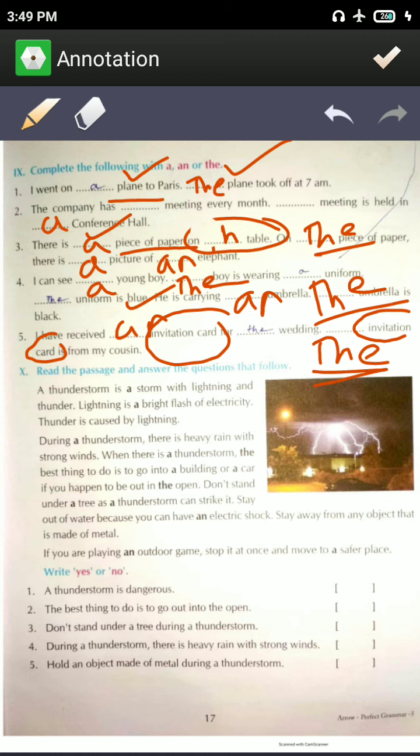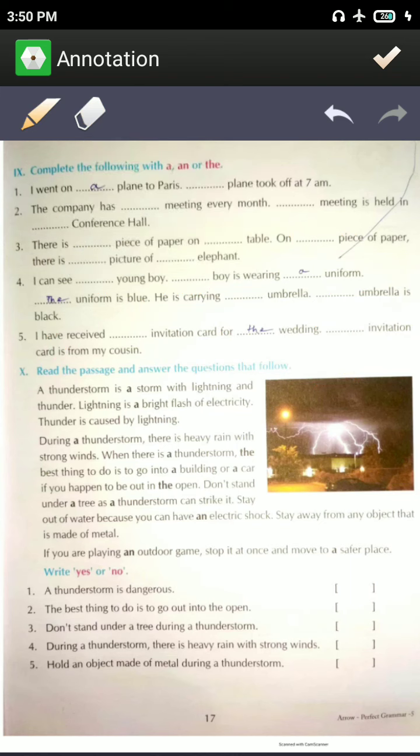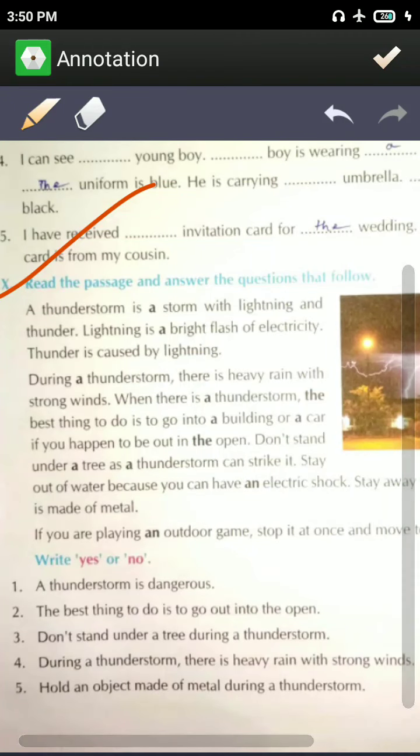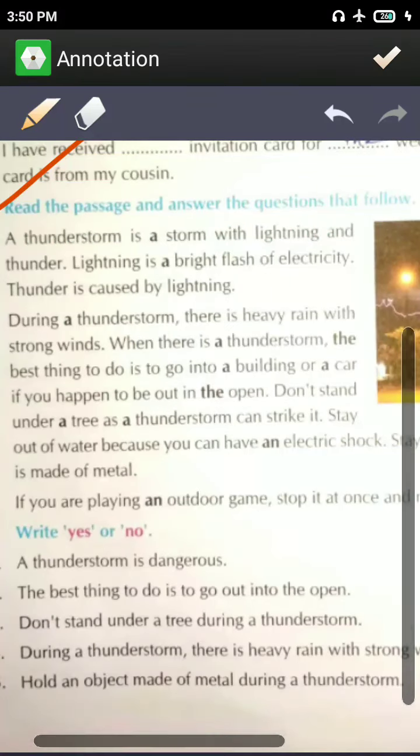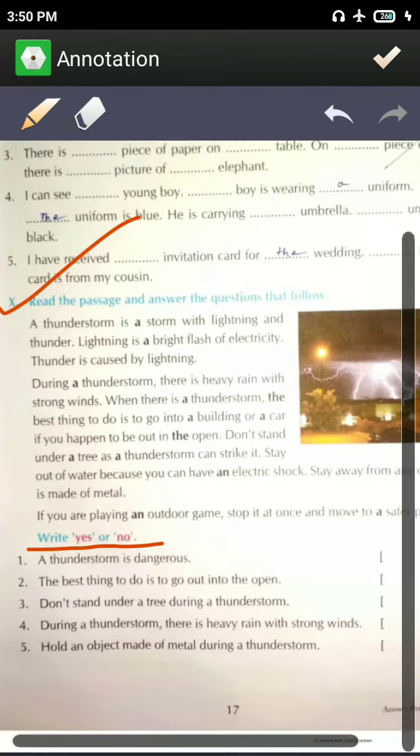Now in question number 10th, you just have to read the story and say it is true or false. A thunderstorm is dangerous. You have to read here and you have to answer here. Okay, you just have to read and you have to write yes or no.